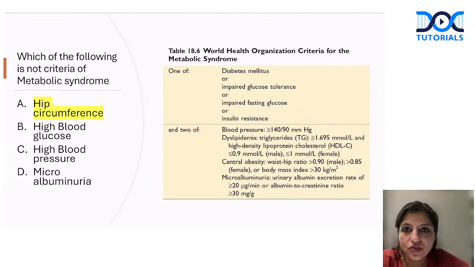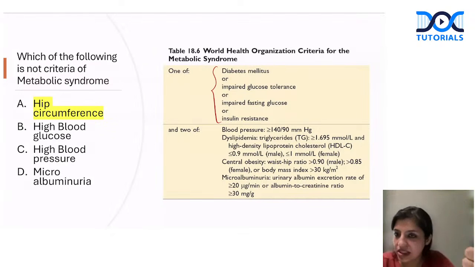So the next question was, which of the following is not a criteria of metabolic syndrome? And this is another question which you should know. You should know the WHO criteria of metabolic syndrome. What is called metabolic syndrome? Number one, first there should be diabetes. It could be diabetes, impaired glucose tolerance, impaired fasting glucose, or insulin resistance.